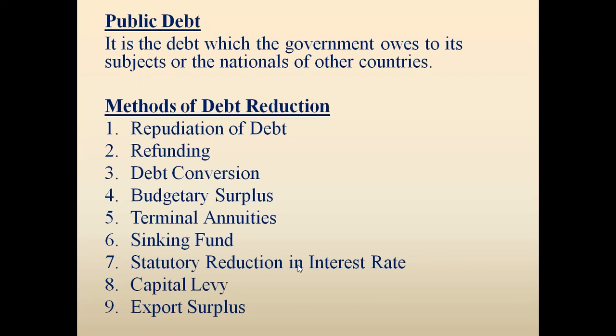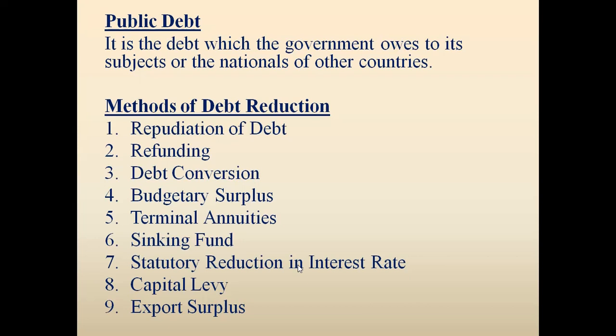Like for example, if you want to purchase a mobile phone, its price is 39,000, let us say. So paying 39,000 at once will be a burden for you, isn't it? So if you take it in the form of EMI, then it will be easy for you. I mean, the burden will be very less. However, that period will be lengthy, but that financial burden will be less. So the government can also use this kind of method.